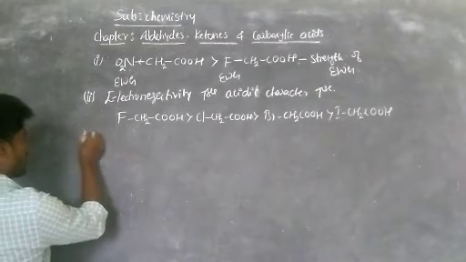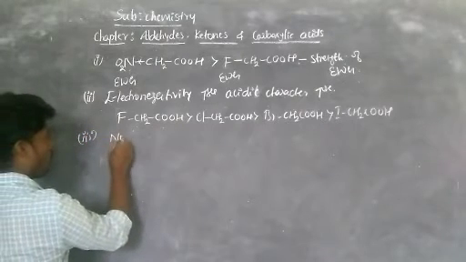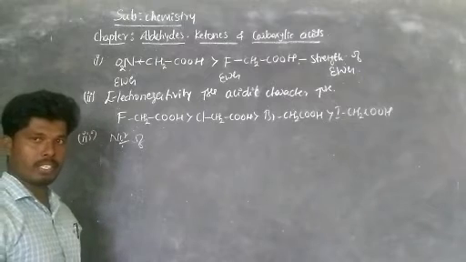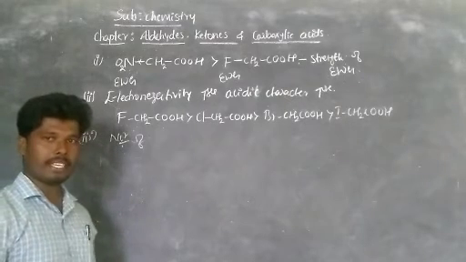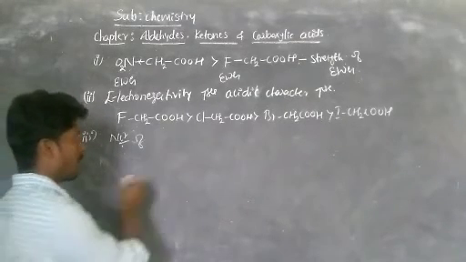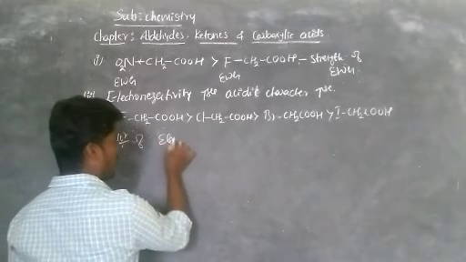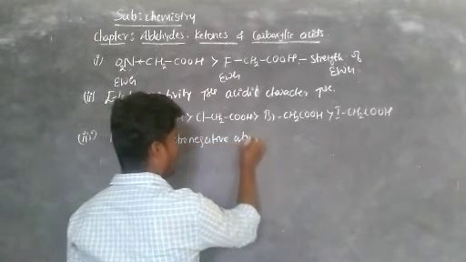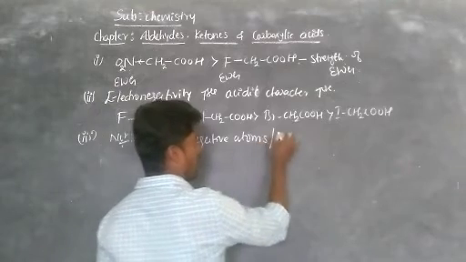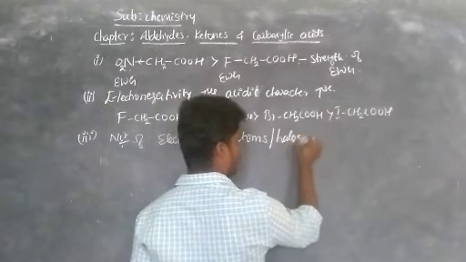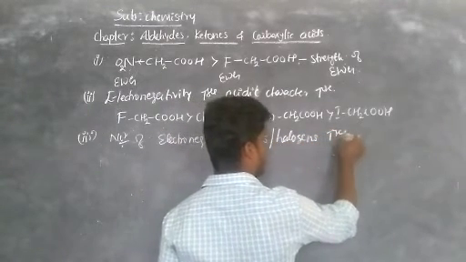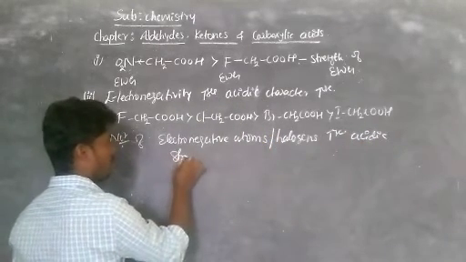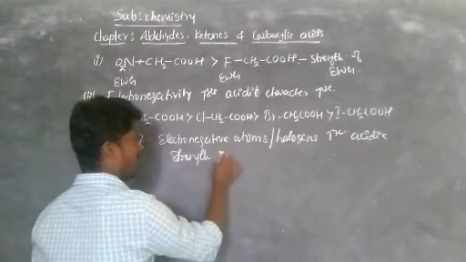Now observe the third case. As the number of electronegative atoms or number of halogens increases, the acidic character or acidic strength increases.